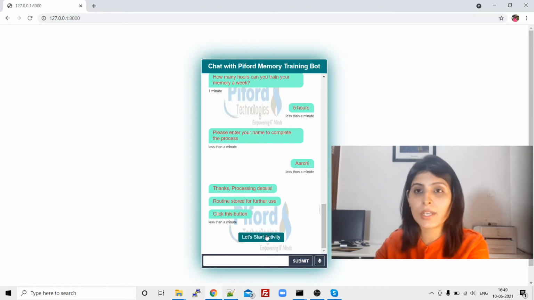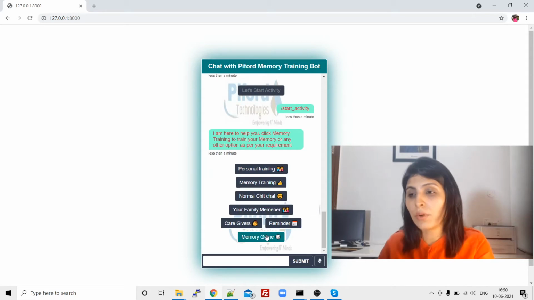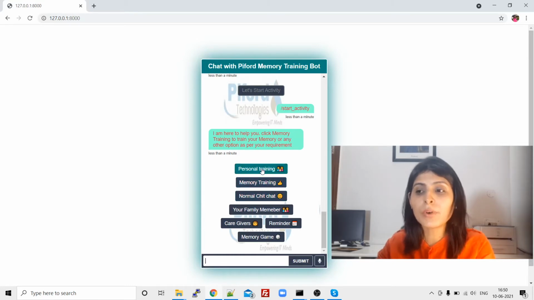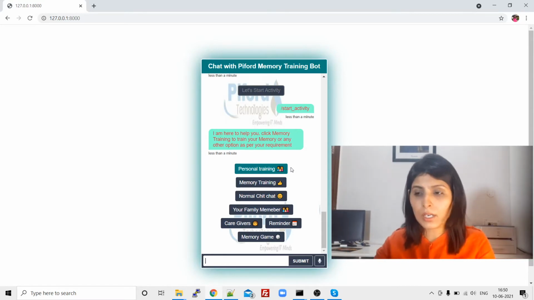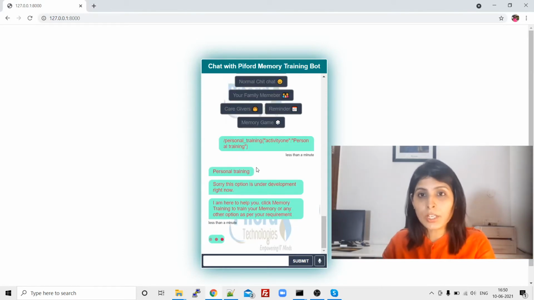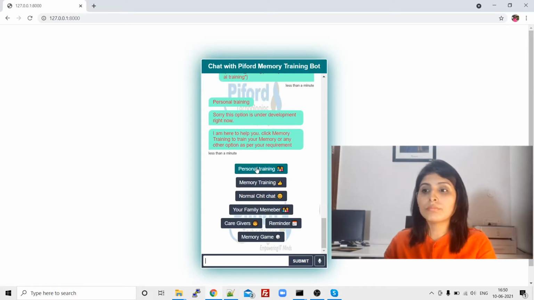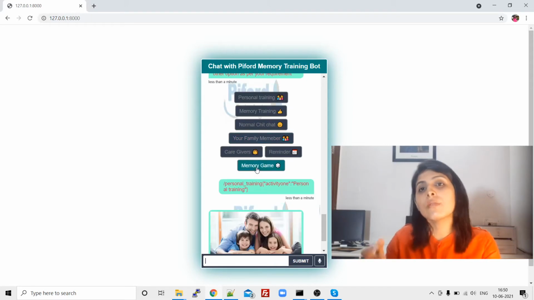Now let's start the activity. When the person clicks on this let's start activity, the person will see various things. One is personal training, the other one is memory training. This memory training and personal training are similar things, but let me show you what is there in personal training first of all. When the person clicks on personal training, the person will get trained on data which is related to his family.